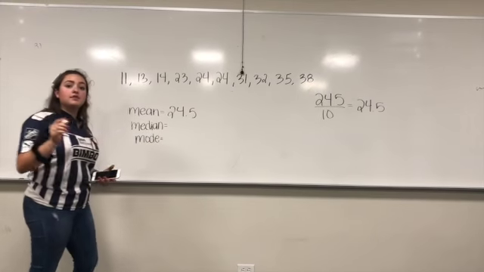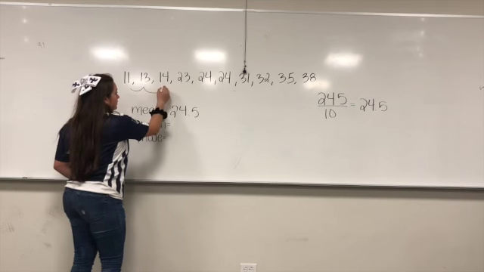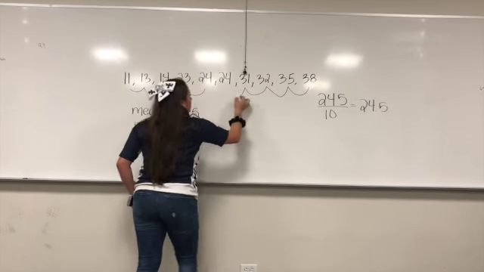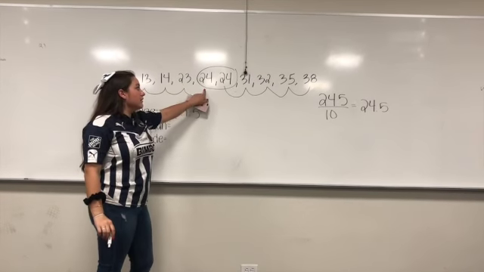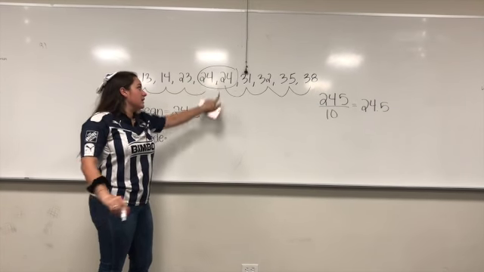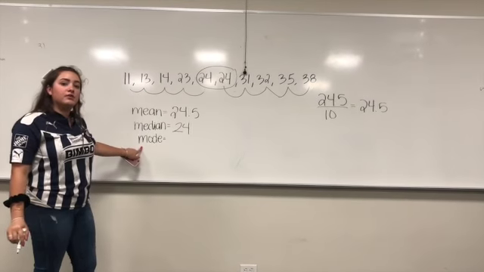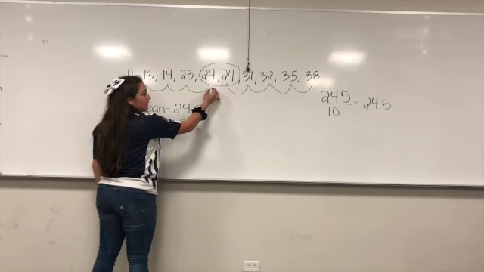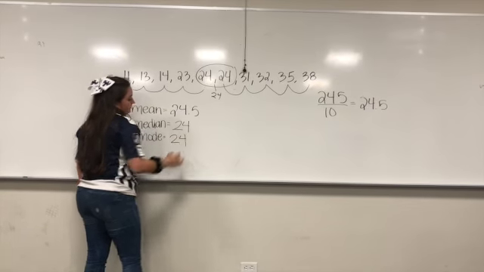The median is the number in the middle of the sequence. So here we want the two in the middle. If they were different, we would have to add them and then divide them. But because they are the same, this is the median. And the mode is a number that repeats itself the most in the sequence. So here, the only number that repeats itself is 24. So 24 is our mode.